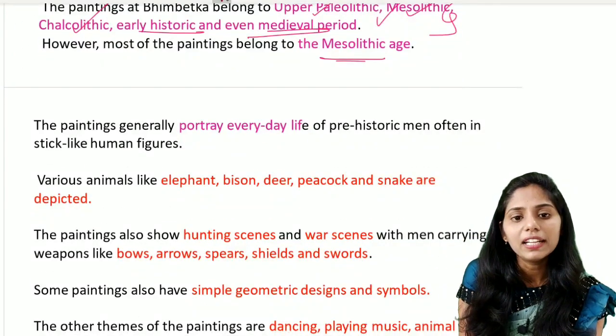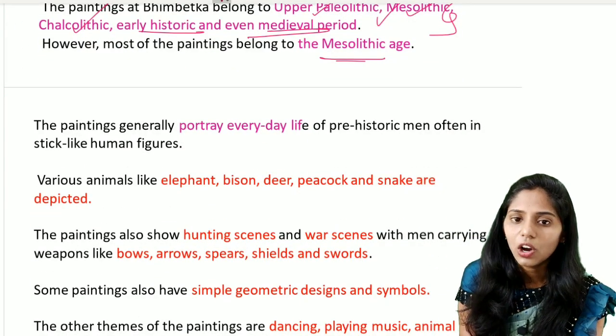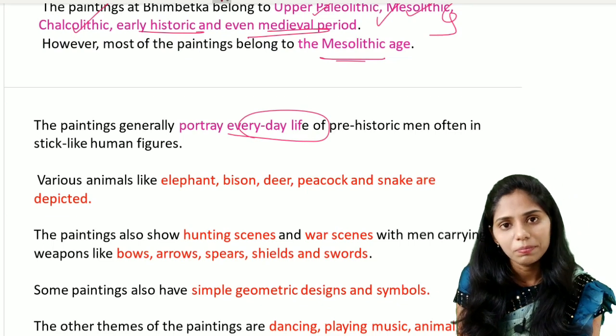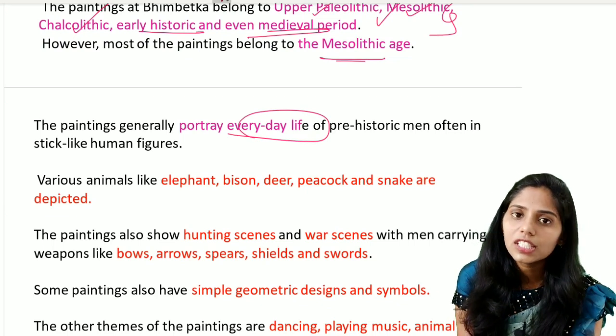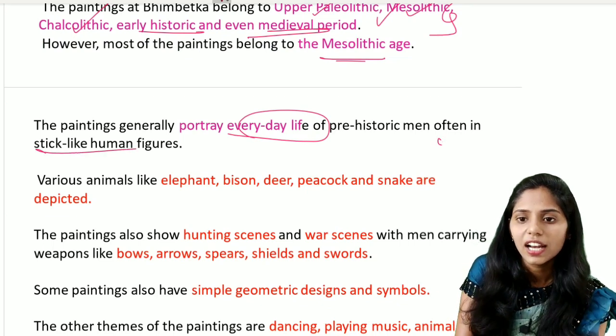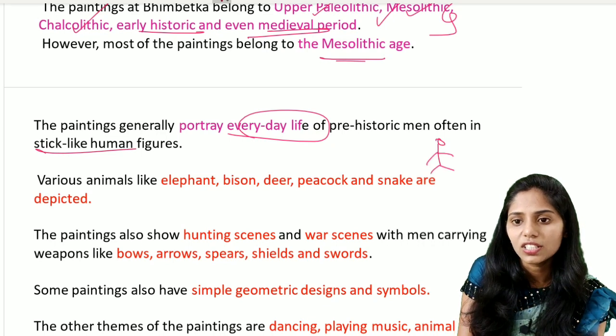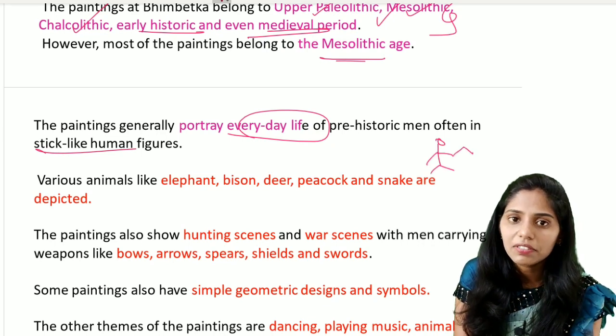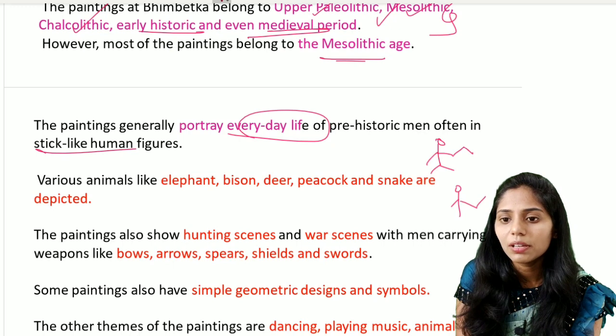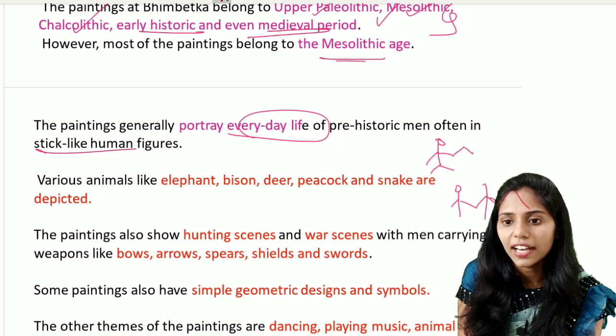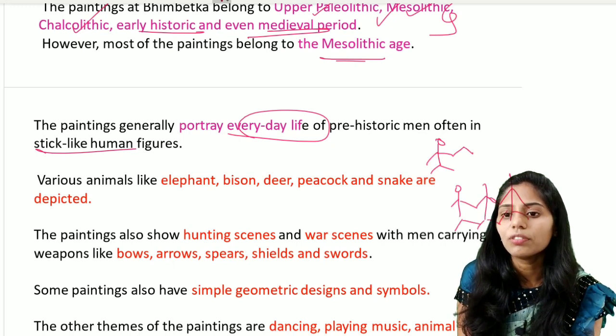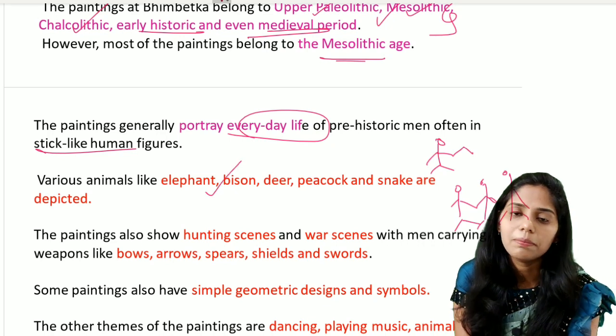If you see the paintings, they are generally on the everyday life of prehistoric men. Often we see stick-like human figurines, like the human figurines that are seen here. If at all there is dancing between these people, the image will be like this. Okay, hands were like this. So this type of human figurine is commonly seen in these Bhimbetka caves.